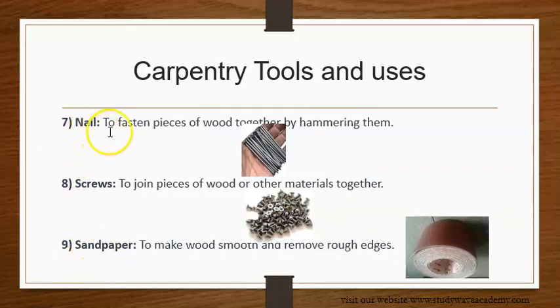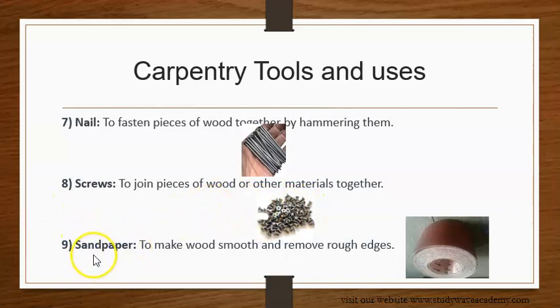We have nails, to fasten pieces of wood together by hammering them. These are called nails. You use the hammer to nail them into the wood. Then we have the screws, to join pieces of wood together and other materials. This is called screws. And remember, we have the screwdriver, so the screwdriver is used with these screws.